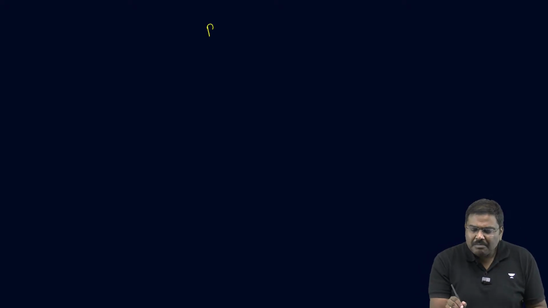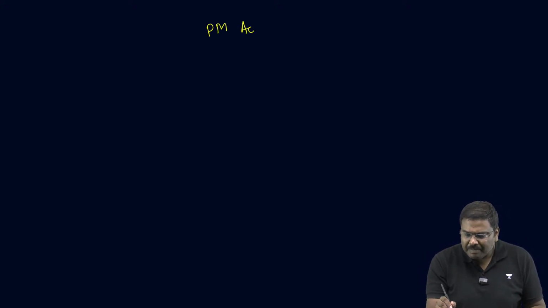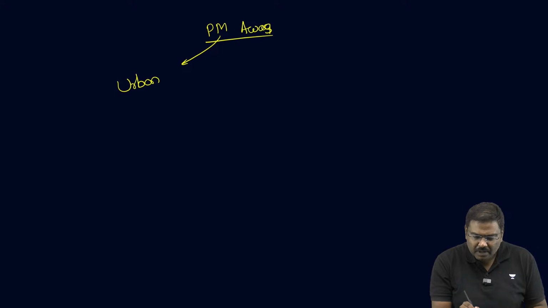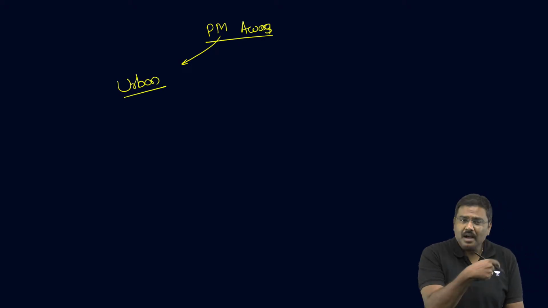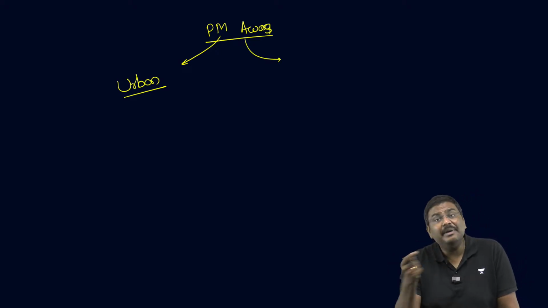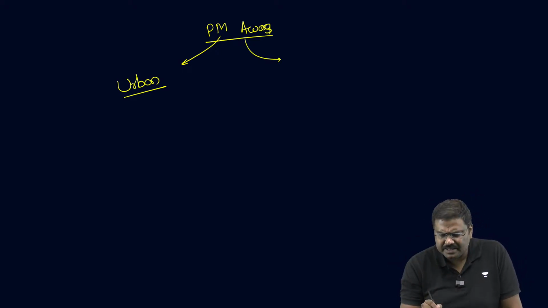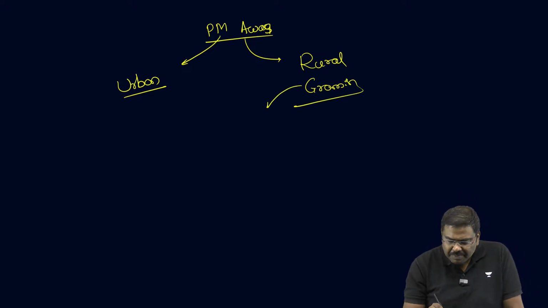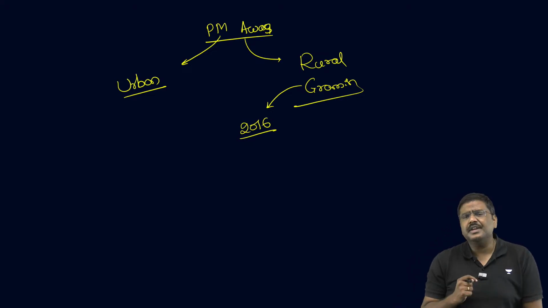There is a PM Awas Yojana which has been implemented by the government. One of the areas that they are covering is urban area, PM Awas Yojana Urban, and the second one is PM Awas Yojana Gramin, that is rural areas. PMAY Gramin is also being implemented. Now this Gramin component is being implemented from 2016.